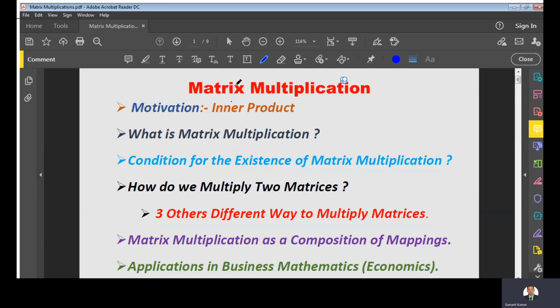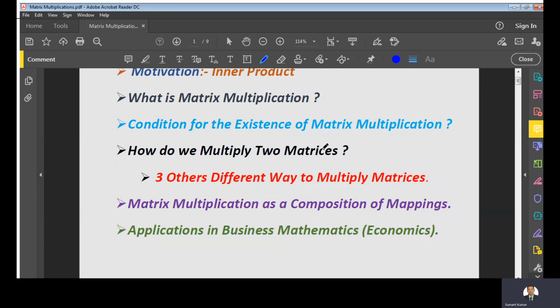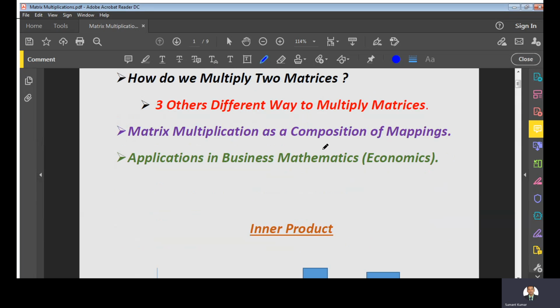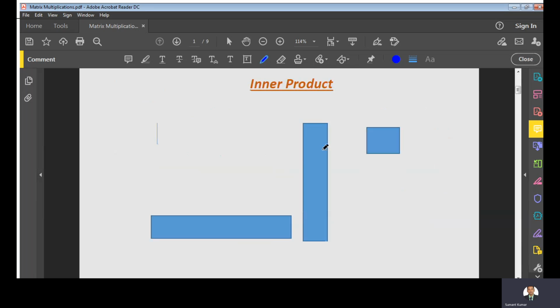So let us start with the inner product. What is the inner product and why am I using it here in matrix multiplication? Let us first take what the inner product is. This is also known as the dot product. We can call it a dot product.